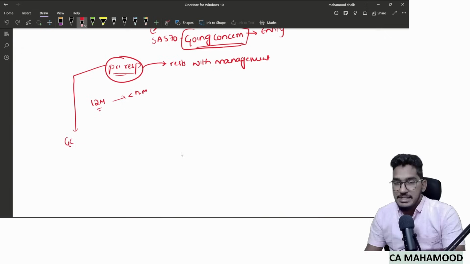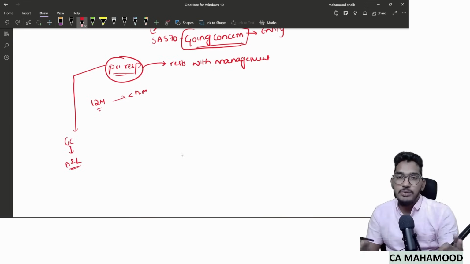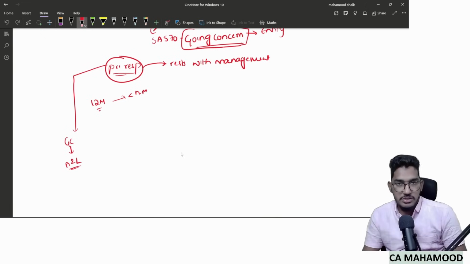If the going concern assumption is valid, the company will value assets and liabilities in such a manner that they will be able to realize them in the ordinary course of business. The management will show assets and liabilities as if they will be able to realize them in the ordinary course of business, which means that if the going concern assumption is valid, the entity will value fixed assets at historical cost.